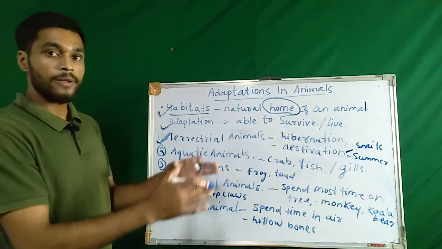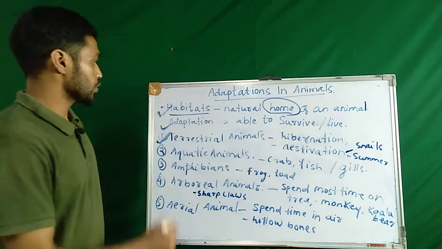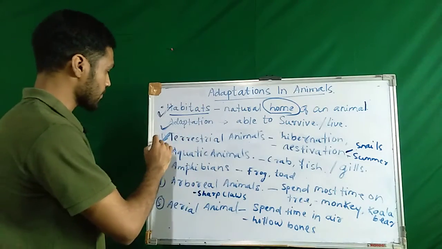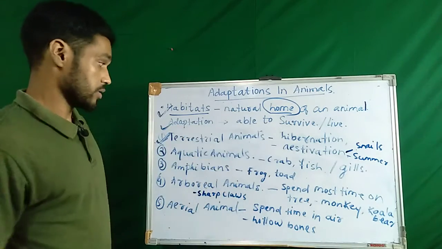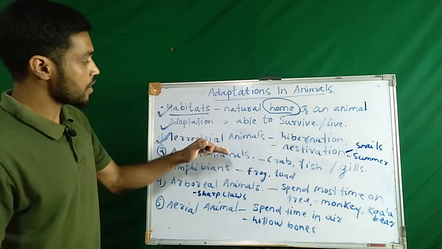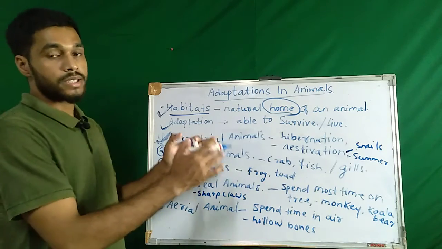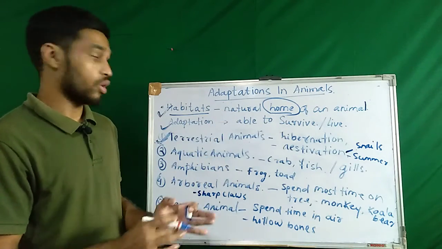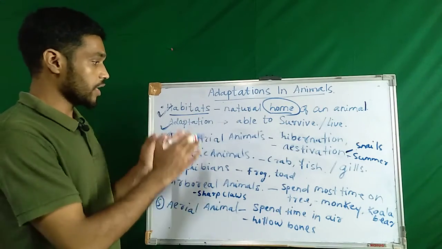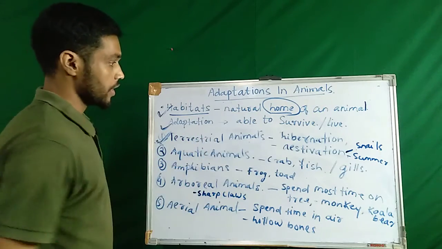So based on their habitats, animals are classified. Based on where they live, animals are divided or categorized. The first one is terrestrial animals. What are terrestrial animals? Animals that live on the land are called terrestrial animals. Any animal that lives on the land is called a terrestrial animal.